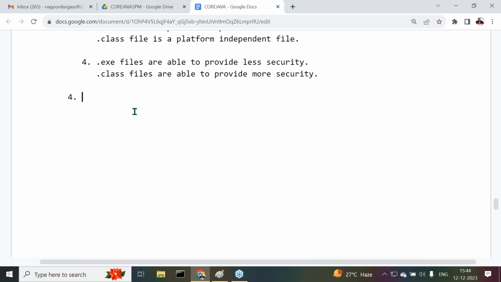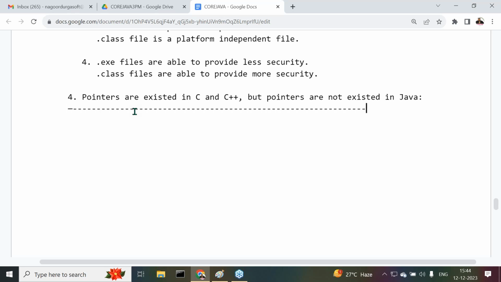Fourth point, pointers are existed in C and C++, but pointers are not existed in Java. Pointers related thing, no? Pointers are existed in C and C++, but pointers are not existed in Java.